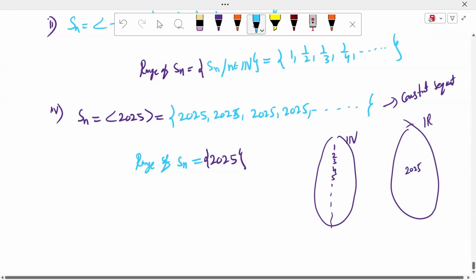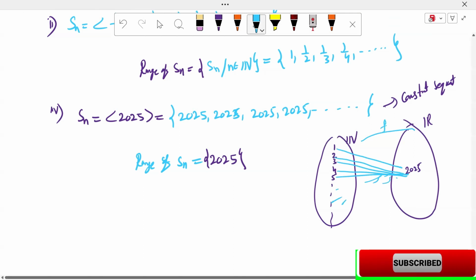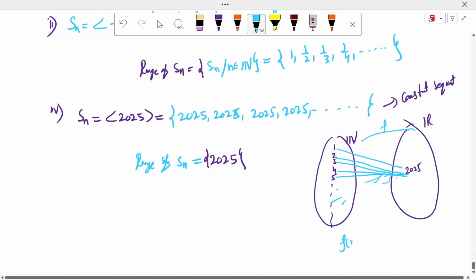One is mapping to the image 2025, two's image is 2025, three's image is 2025, four's image, five's image, and so on, all images. So this sequence is called f of n is equal to 2025 for all n. F is defined from the natural numbers, and the codomain is a subset of R, such that it is called the constant sequence.